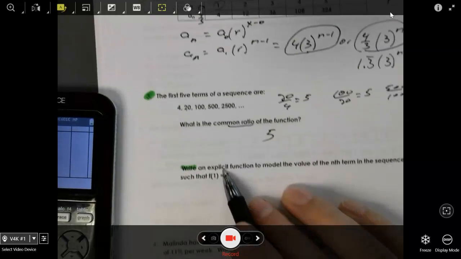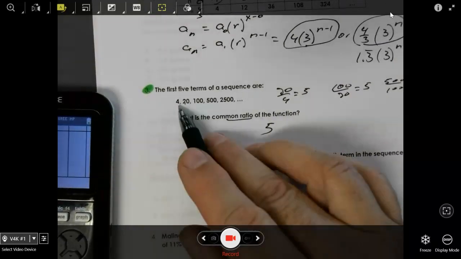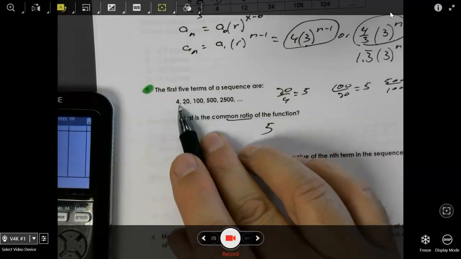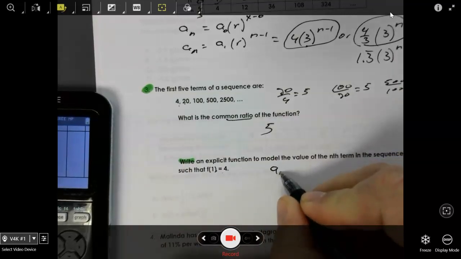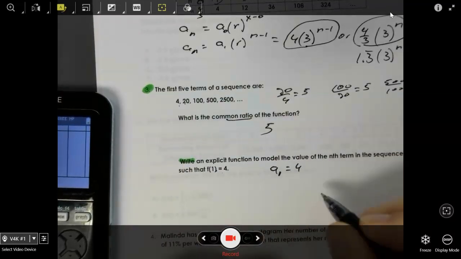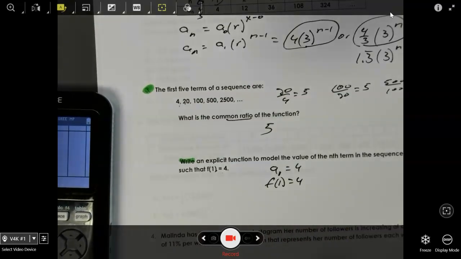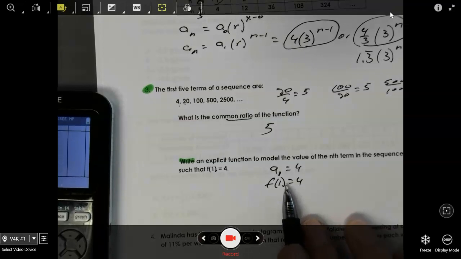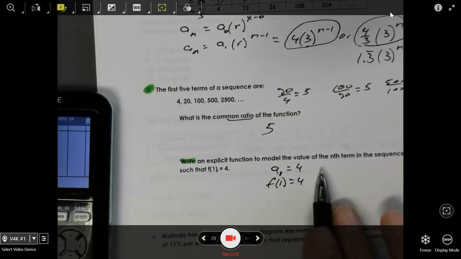Write an explicit function to model the value of the nth term of the sequence such that f of 1 equals 4. So there's f of 1, okay? That is a1, or f of 1 is 4. So I could say a1 equals 4, or I can say f of 1 equals 4. So this one I'm going to be using y's and x's, and on this one I'm going to be using n's and a1, a2, a3, and so forth.